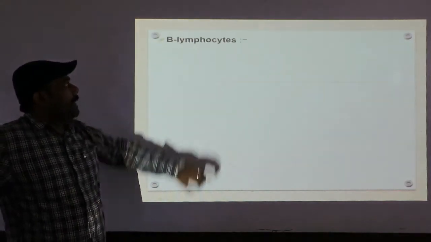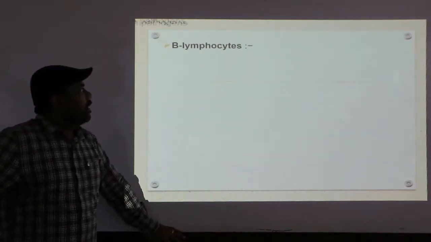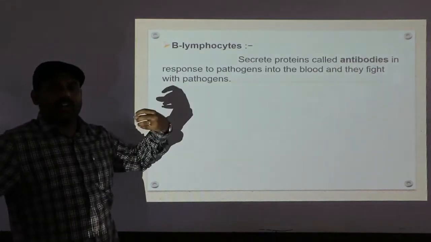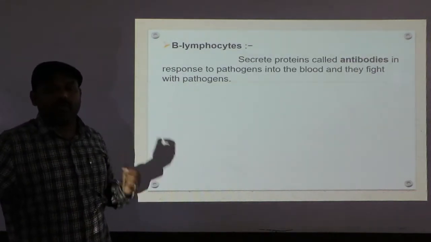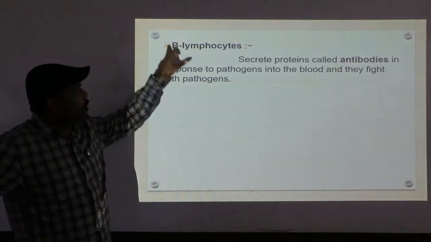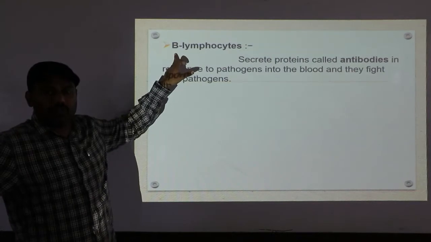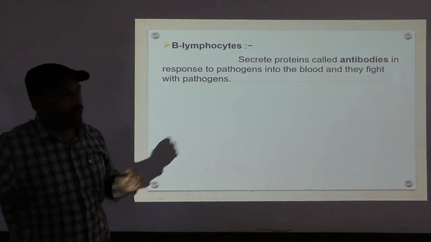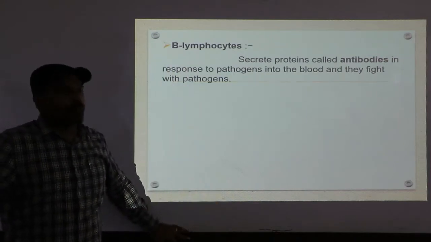Next comes B lymphocytes. B lymphocytes means the cells formed by the bone marrow. Do remember, B lymphocytes means those cells mature or are born in the bone marrow, hence they are considered B lymphocytes.